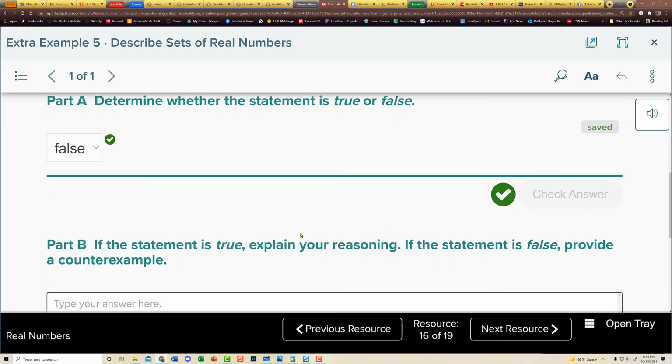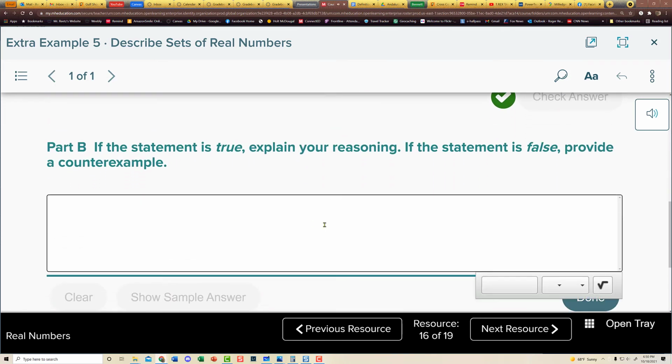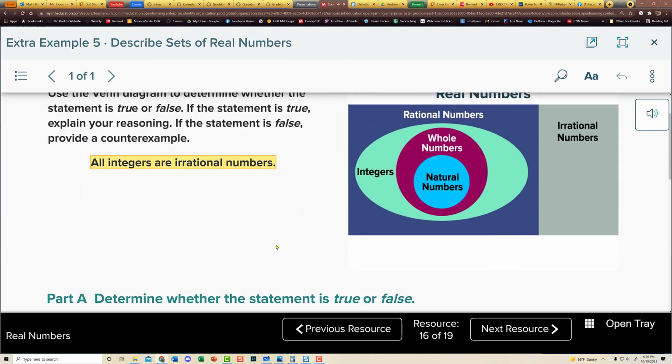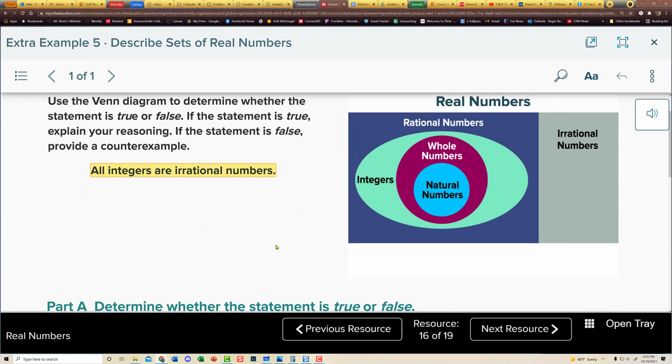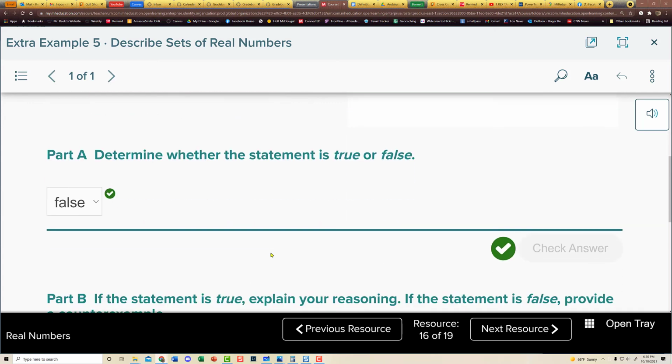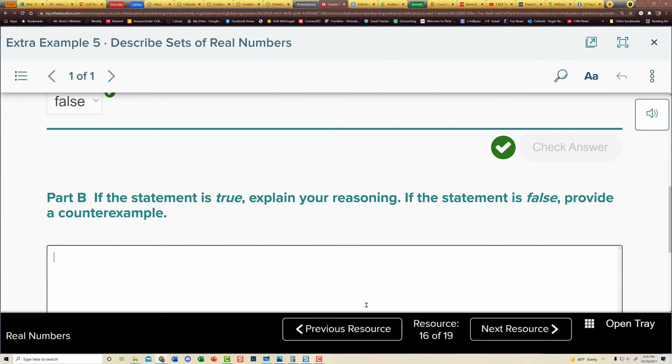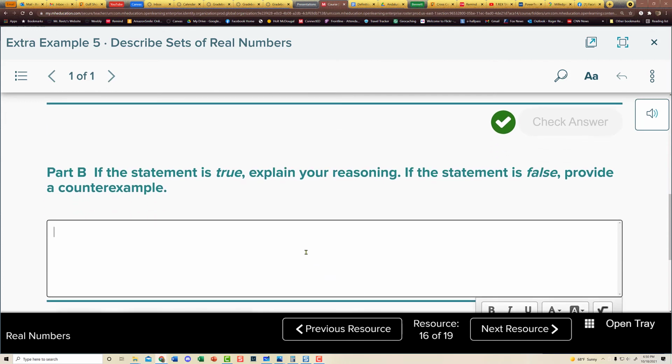Check our answer. That checks, and then we could type a counterexample and say, well, what's an example of an integer that's not irrational? And that would end up being 1. 1 is a terminating decimal. It can be written as a fraction. It is a totally rational number that is not irrational. And you could type something like that in right here.